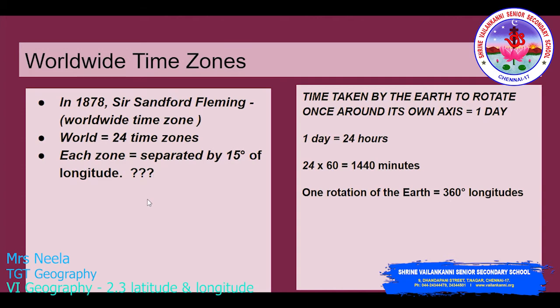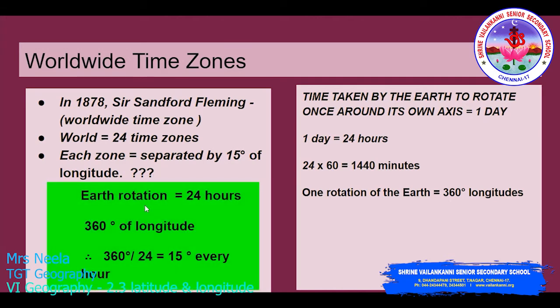He chose this figure because the earth completes a rotation every 24 hours and there are 360 degrees of longitude: 0 to 179 in the east and 0 to 179 in the west, plus 0 degree and the 180 degree. So together it is 360 degrees of longitude. The earth rotates through 360 degrees in 24 hours, so it is 15 degrees every hour.